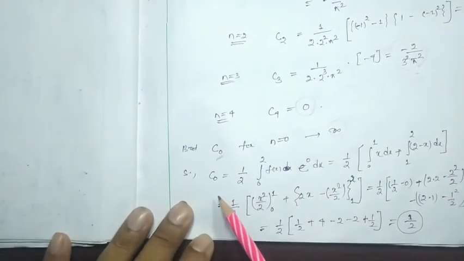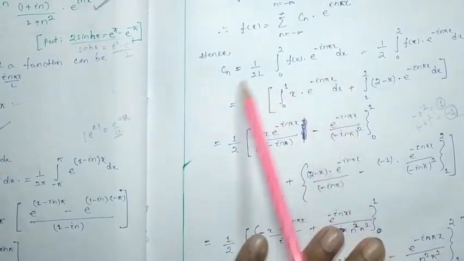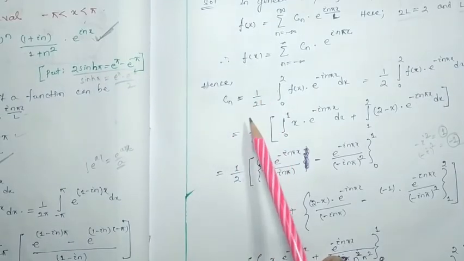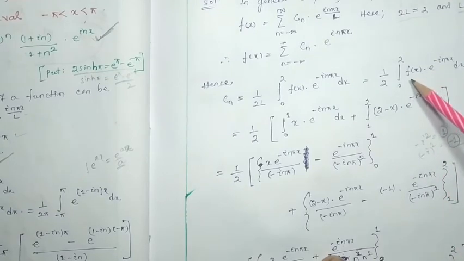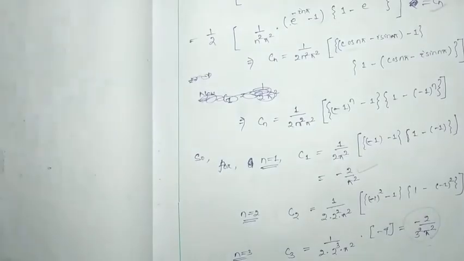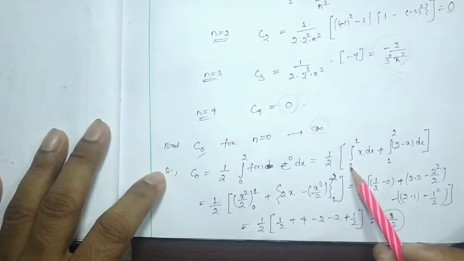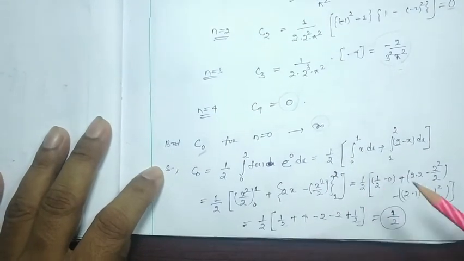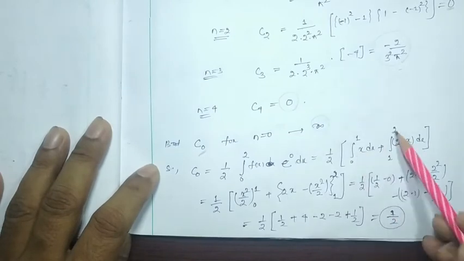So this can be determined directly. C0 will be 1 by 2. Here, from the direct formula, C0 equals 1 by 2 times the integral of fx with e to the power n equal to 0. So e to the power 0 will be 1, right? So 1 by 2, integral 0 to 2 of fx e to the power 0 dx. We can segregate the integral because different limits have different values of fx. So from 0 to 1 it is x, and from 1 to 2 it is 2 minus x.